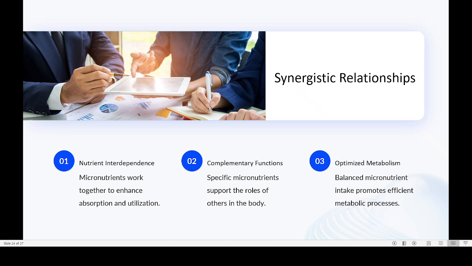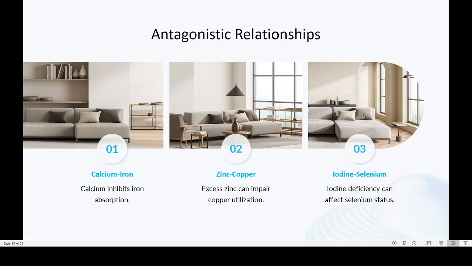Then finally, the last one: micronutrient interdependence. Micronutrients work together to enhance absorption and utilization. Specific micronutrients support the role of others in the body. Balanced micronutrient intake promotes metabolism. So this is almost the same thing. Then antagonistic relationships, calcium and iron. This is important. Calcium inhibits iron absorption. When we are taking too much calcium, that also creates a problem. The absorption of iron from the food will be limited. So that is known as an antagonistic relationship.